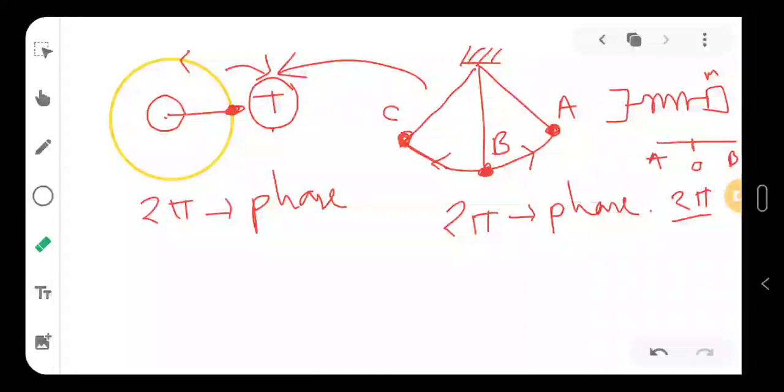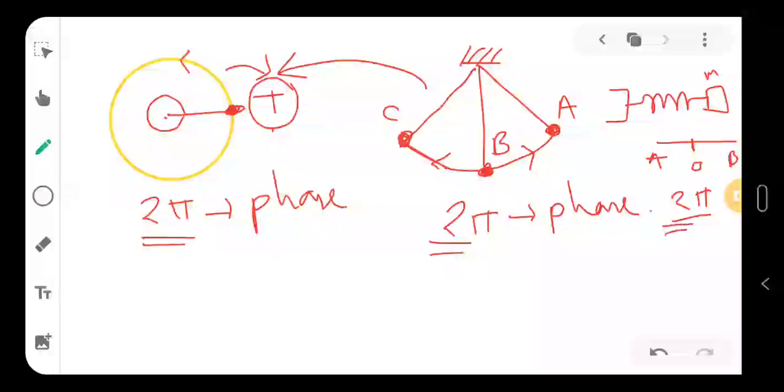So this is the parameter we will be using to understand oscillation. Because we are introducing phase here, which is an angle, the next thing I want to know is how fast the oscillation is happening.